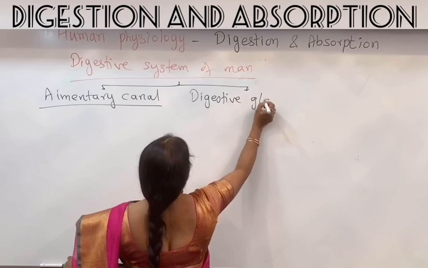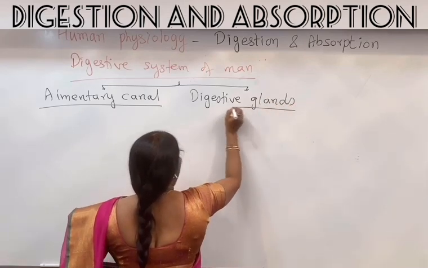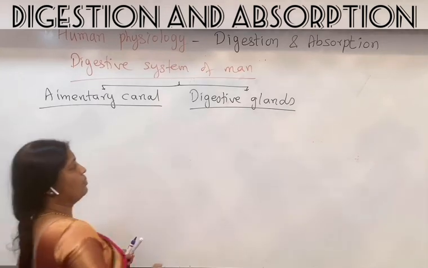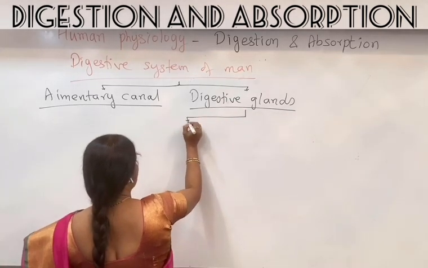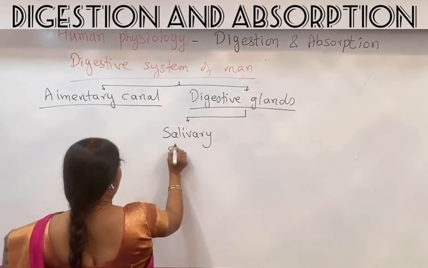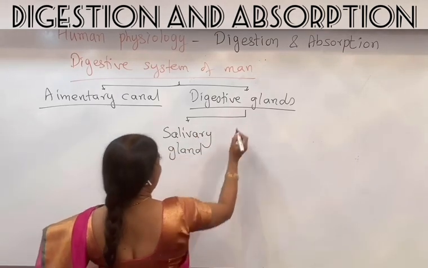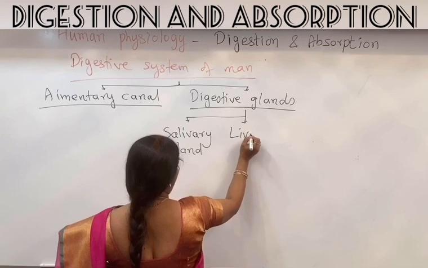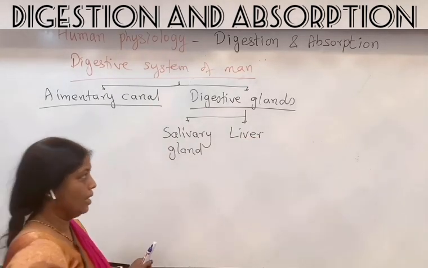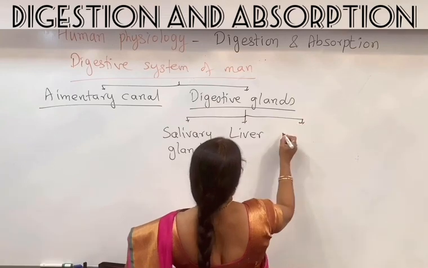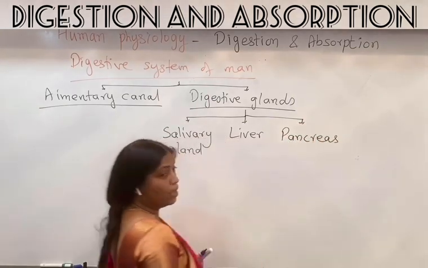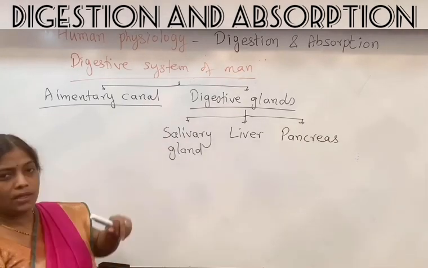There are many digestive glands associated with the alimentary canal, but we will be taking up only three glands, and that is the salivary gland, which secretes saliva, the liver, the multi-purpose organ of our body, which secretes bile juice, and the pancreas, a heterocrine gland. So these are the three digestive glands.